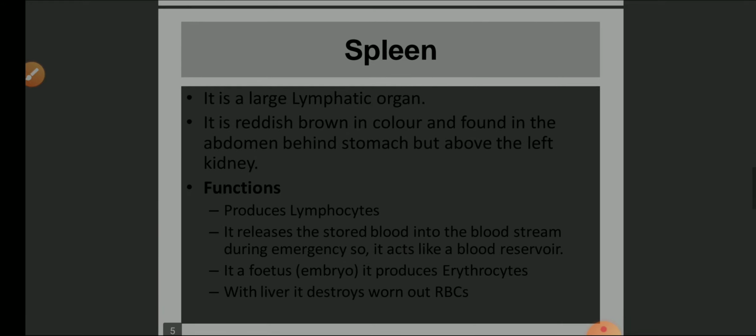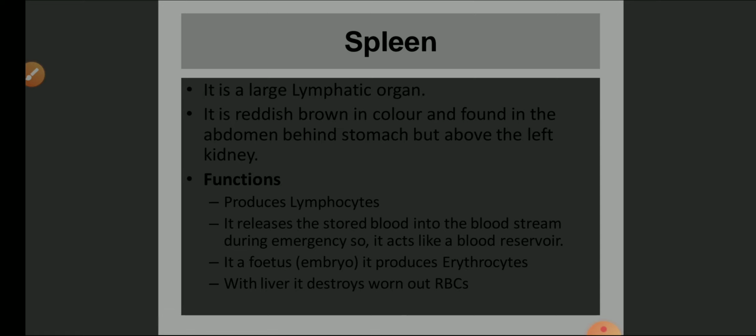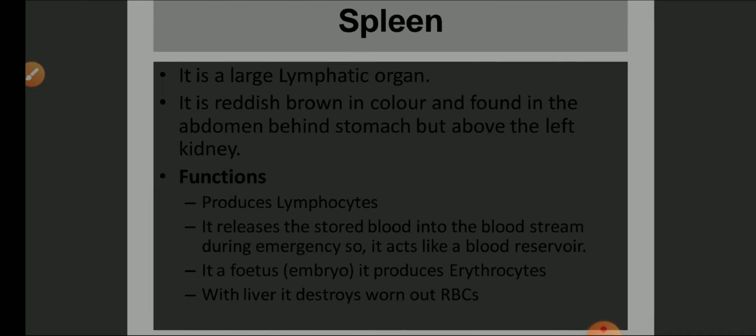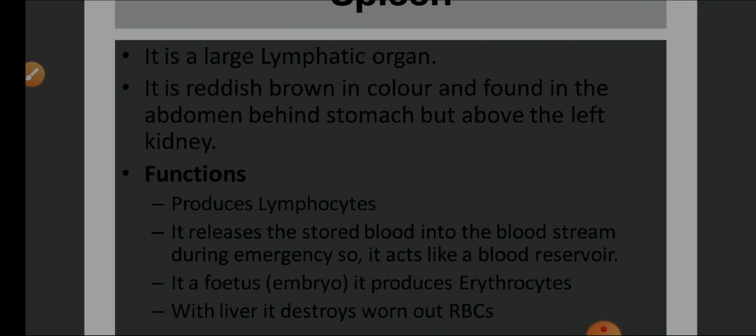There is one more organ related to our circulatory system, that is the spleen, because we have studied that it acts as a graveyard for RBC. Spleen is also a lymphatic organ. It is reddish brown in color and it is found in the abdomen behind the stomach but above the left kidney. Functions: it produces lymphocytes, it releases and stores blood into the bloodstream during emergency, so it acts like a